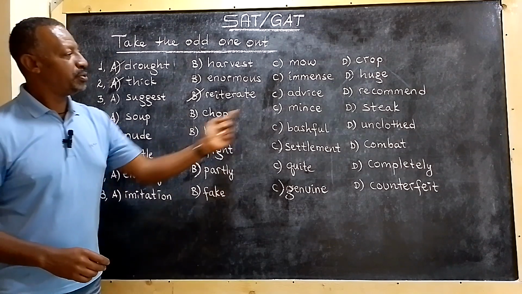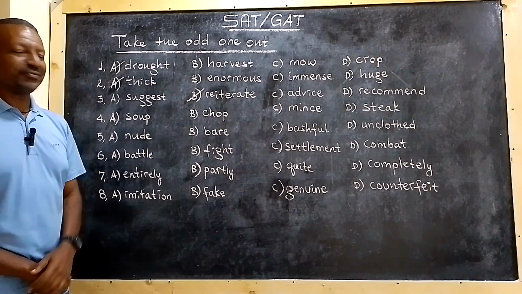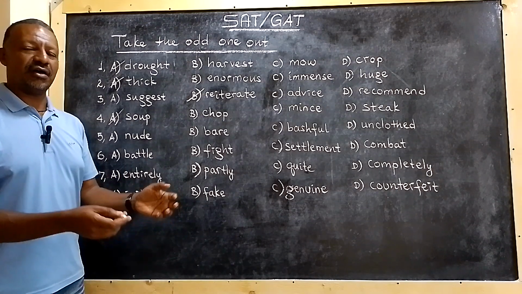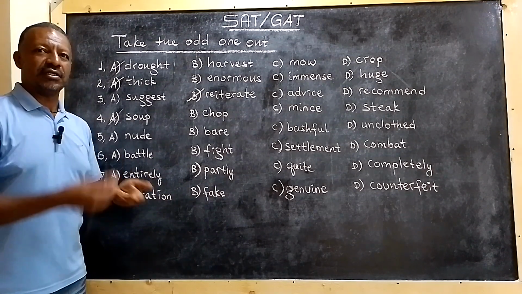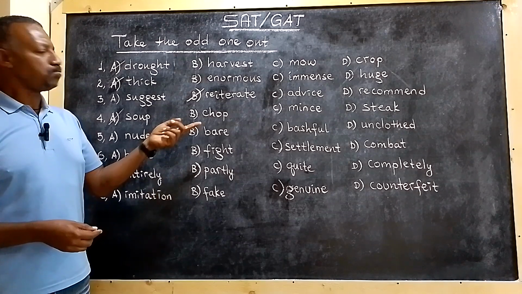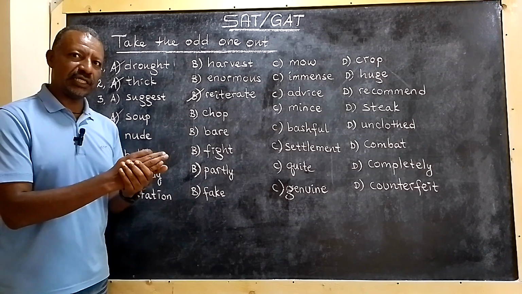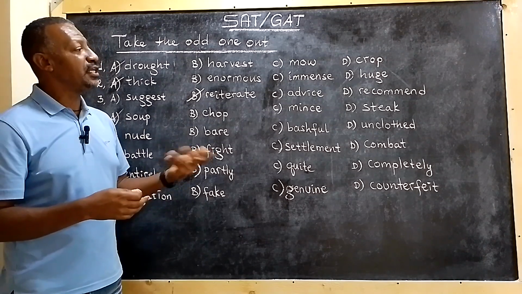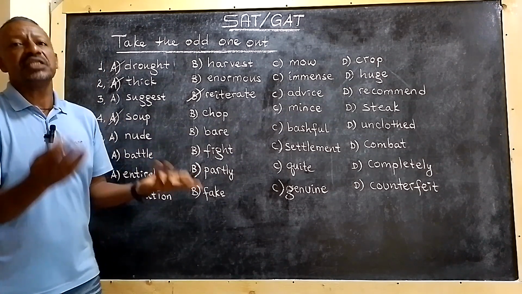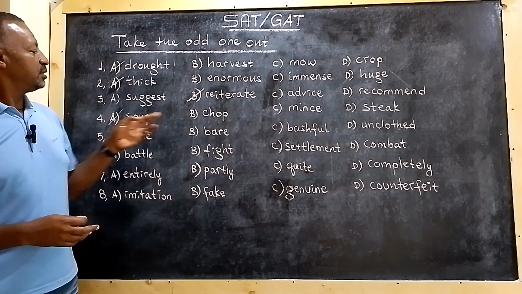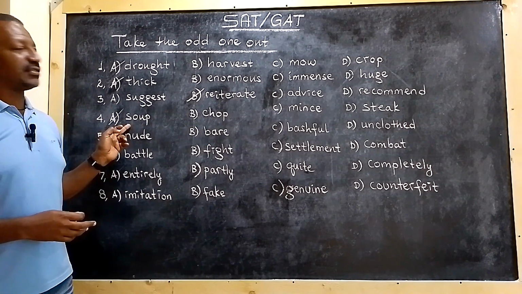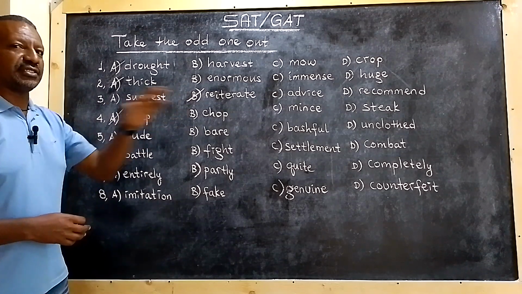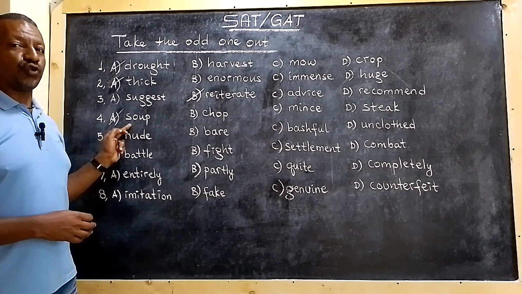What about number 4? Soup, chop, mince, steak. You're correct. The correct answer is soup. Soup is some kind of liquid, so we can eat it. But chopping is cutting up something. Mincing is chopping in a very thinner manner. Steak is cutting meat or some other kind of thing. But soup is much more unique. It's odd, right? It can't be related with these words. So the answer is soup.